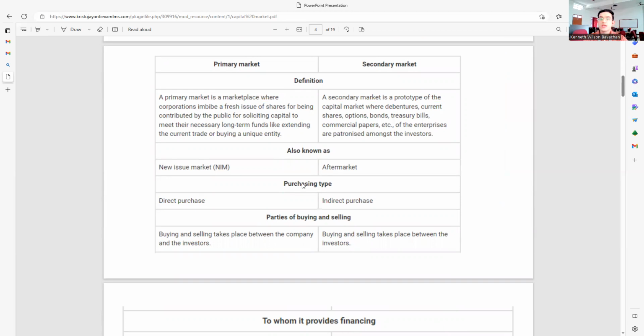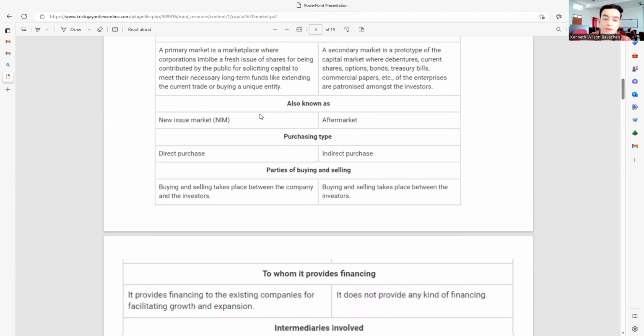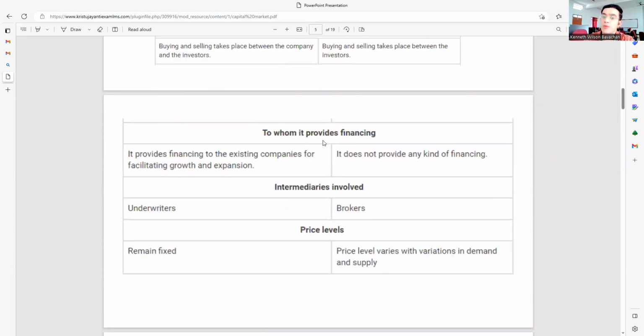The only difference is that in the primary market, since it's issuing for the first time, there are a lot of possibilities for companies as well as investors to come and invest to increase their funds. In the secondary market, there is no company intervention, because the company has already been well established. They're only targeting the investors, to whom it provides financing.